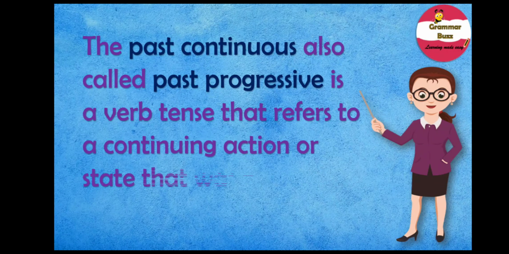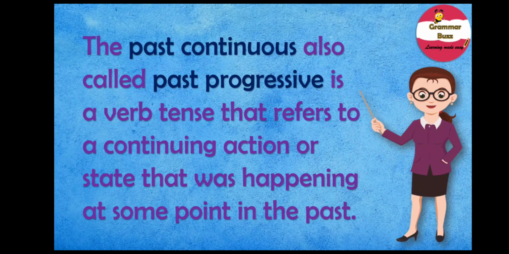Well, so what is past continuous tense? And you know what? That's my favorite question. What is past continuous tense? Well, past continuous tense, also called past progressive, is a verb tense that refers to a continuing action or state that was happening at some point in the past.